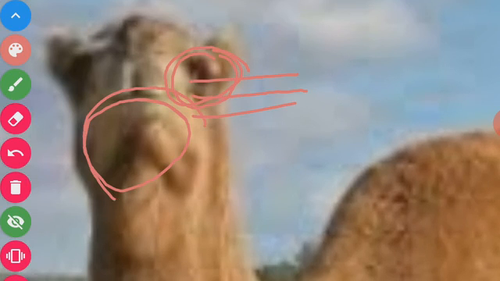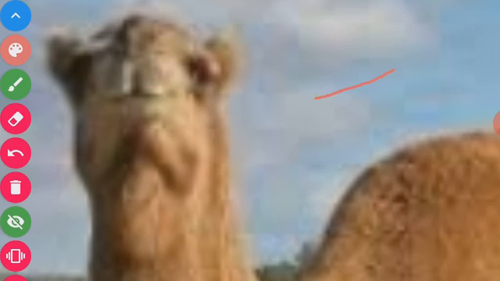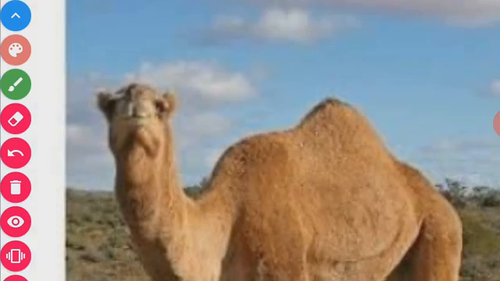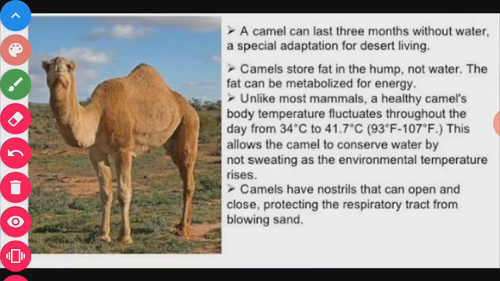The camel can keep its nostrils closed to protect from the sand. These are the adaptations shown by the camel. These adaptations are not found in other animals found in different habitats, such as forest habitats, aquatic habitats, rainforests, or tropical forests. These adaptations are not shown by those animals.